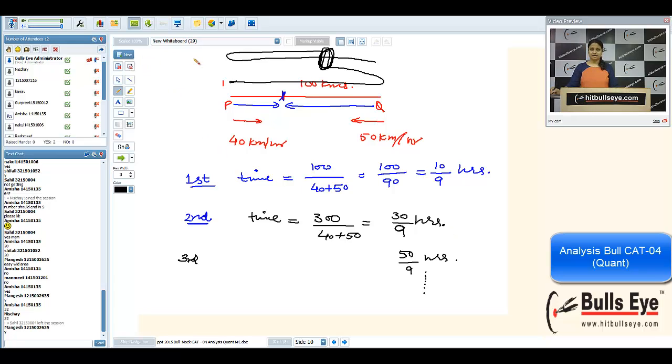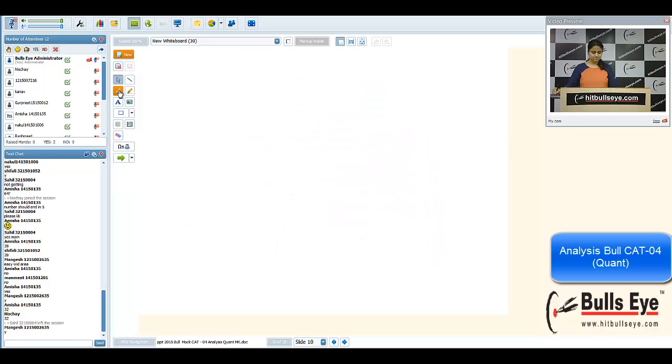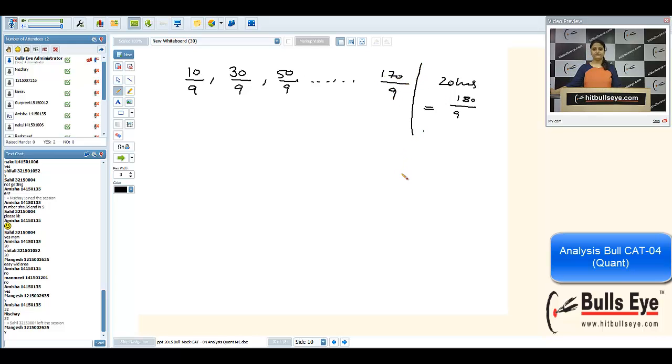Now what is the question? It says less than 20 hours. If this is less than 20 hours, it will be 10 by 9, then 30 by 9, then 50 by 9. 20 hours means, by 9, I am writing 180 by 9. So before 180 by 9, the last odd number is 170, which is followed by a 0, 170 by 9. You can count these cases, and they are 9 points in total.